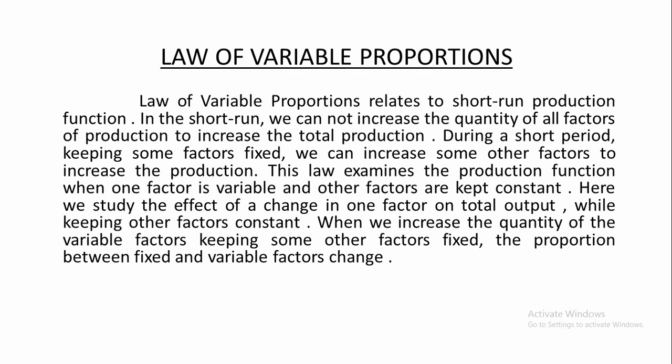So that is the law of variable proportion. When the proportion between fixed factor and variable factor varies, what will be its effect on the total product, marginal product and average product? That is to be studied in the law of variable proportion.